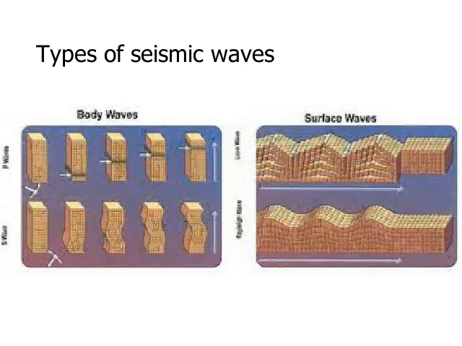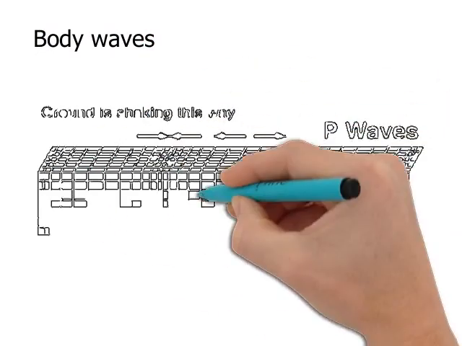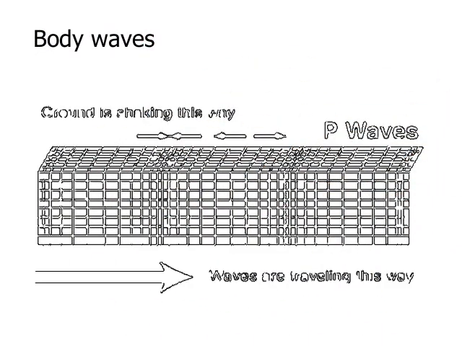Body waves, we have basically two types of body waves. The first one that we are going to talk about is the P waves or the primary waves. Primary waves are transmitted parallel to the direction in which the wave is traveling, and the propagation of these waves depends so much on the density of the media in which they are being transmitted. The denser the media, the faster, or smaller, is the arrival time of the wave.